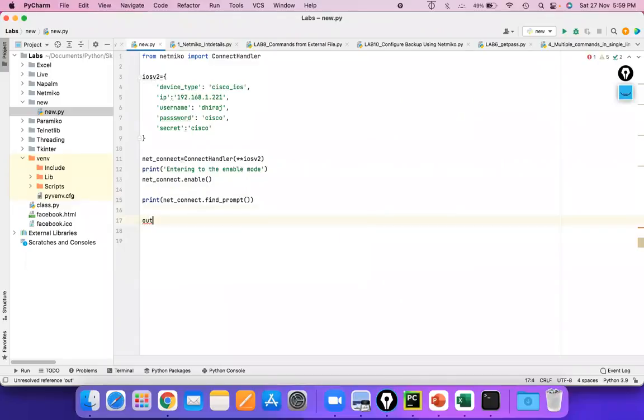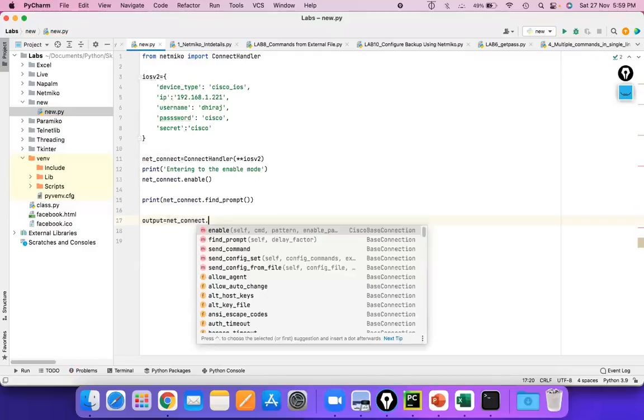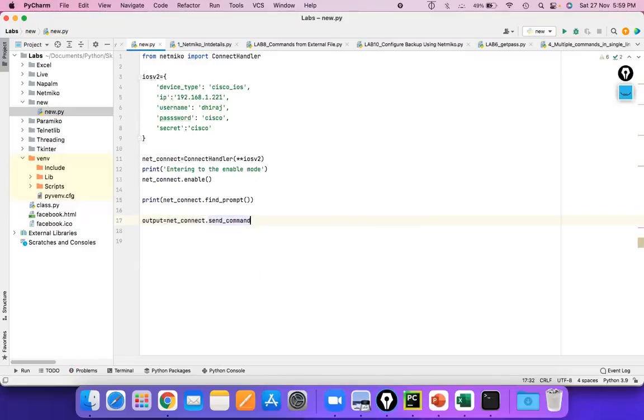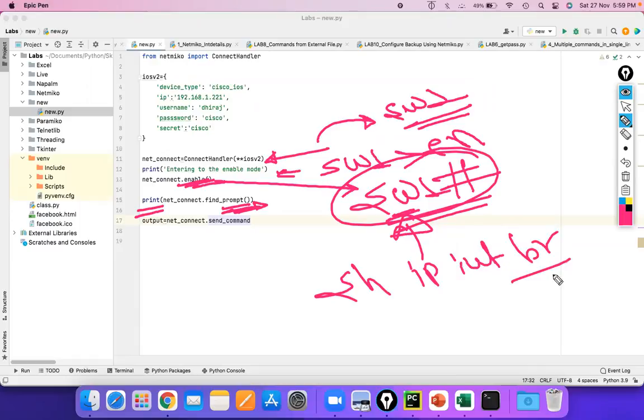I'm also creating one variable named output, and I'll tell you the command now. After going to the enable mode, let's say I need to check the interface status. We all know the command is show ip interface brief on Cisco switches.